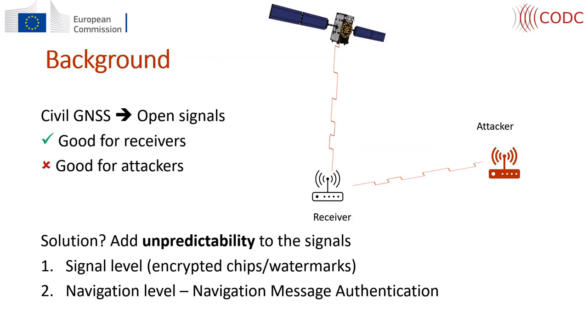First, some background. GNSS signals follow open, published interface specifications, which is good for receivers, as anyone with the right know-how can build a functioning GNSS receiver. On the other hand, this is also good for attackers, as they can readily produce fake signals that mimic GNSS signals in every aspect. One solution to this problem is to add unpredictability to the signals. This can be achieved at signal level by encrypting or watermarking the chips, or at the navigation message level through navigation message authentication, which is the focus of this work.